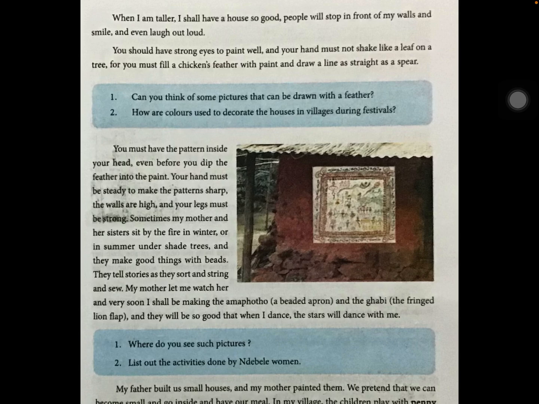Okay, you should have strong eyes, means you have to observe very well. Keen observation should be there. Your hands should not shake. You have to dip the chicken's feather in the paint in a good way, and you have to draw straight lines. Those are rules or guidelines she has started sharing with us.